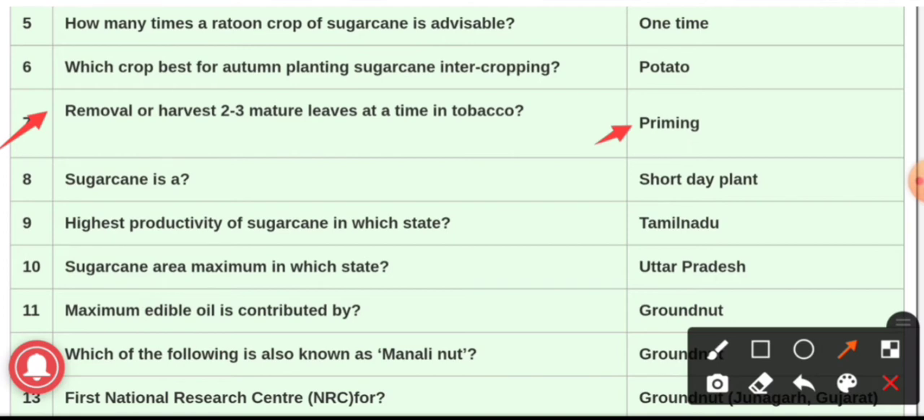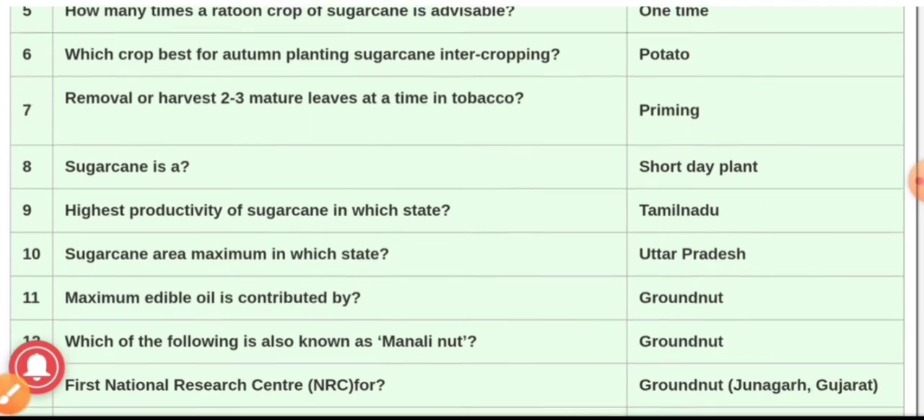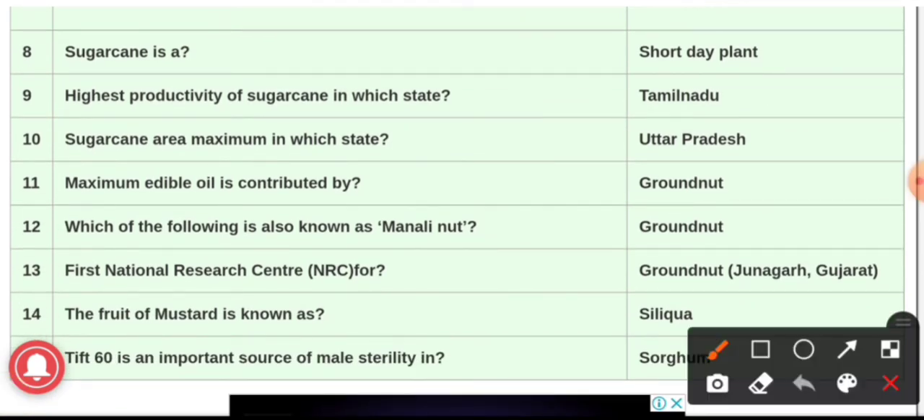And see friends, the tobacco burning quality is positively related to the potassium content of the leaf, and nicotine is produced in the root, and nicotine gets accumulated in the leaves of tobacco. So this was about our question number 7. Now moving ahead, we will see question number 8.